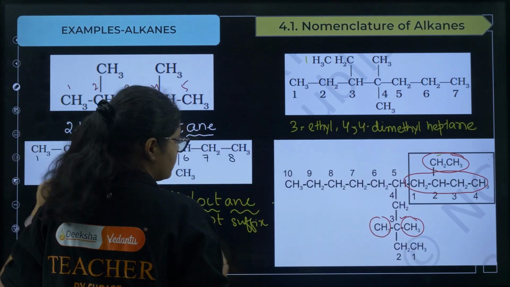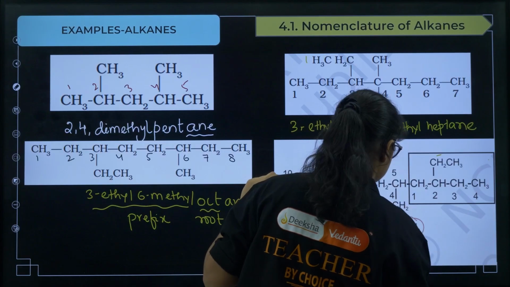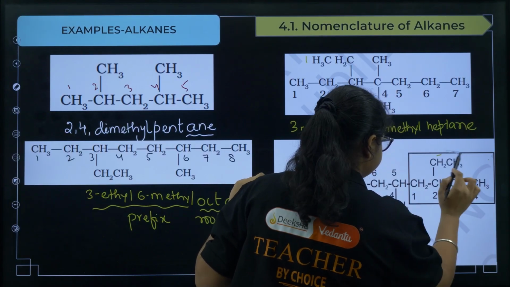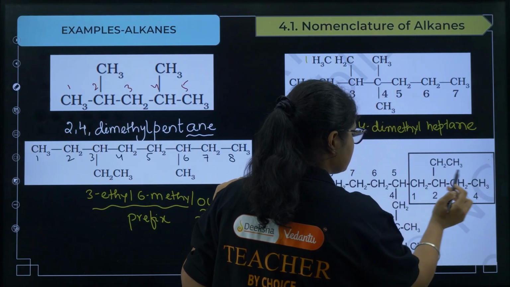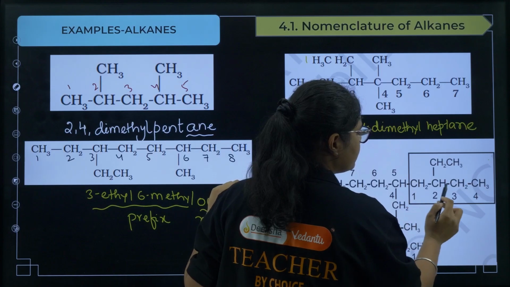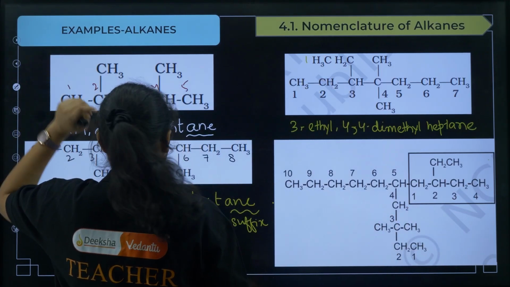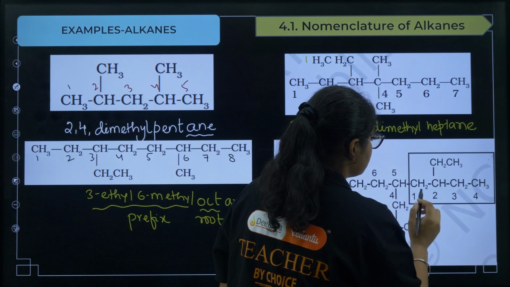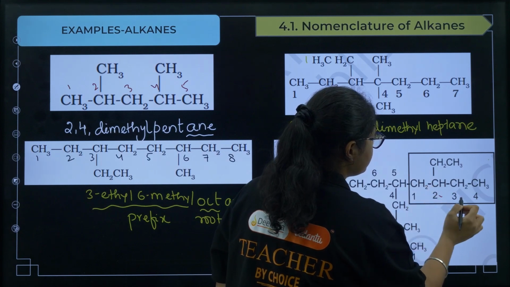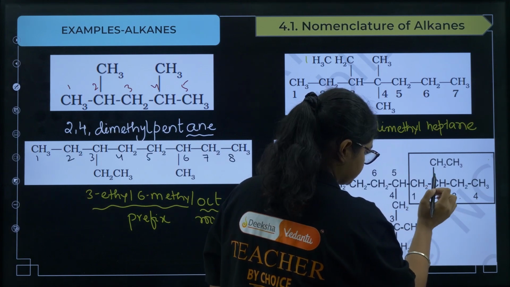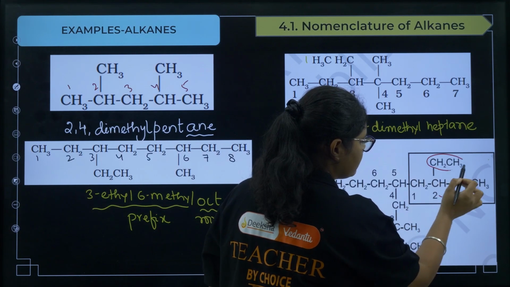Fine. So first we will start like this. Definitely this is starting with, the 1 2 3 4, sorry, butyl group. So you can see the 1 2 3 4. On the second carbon we have ethyl group.